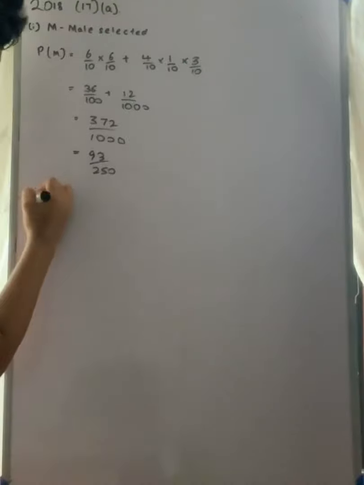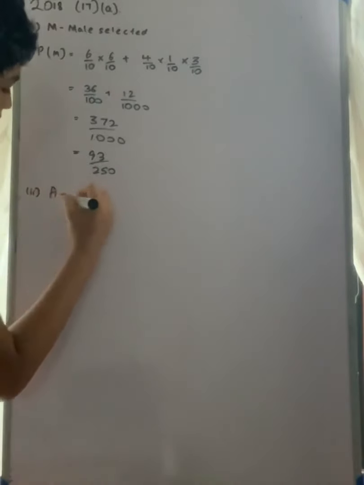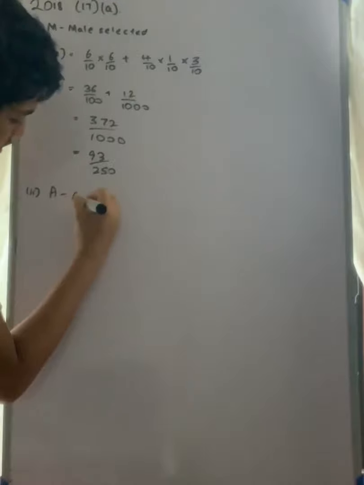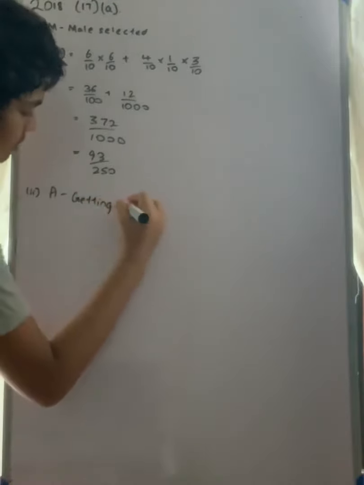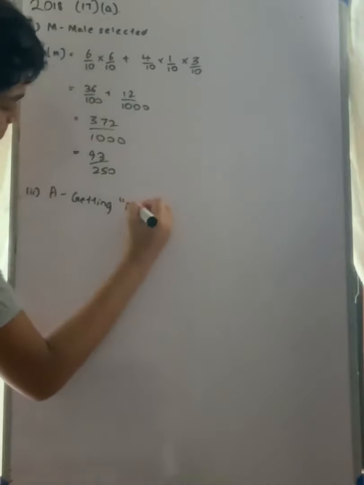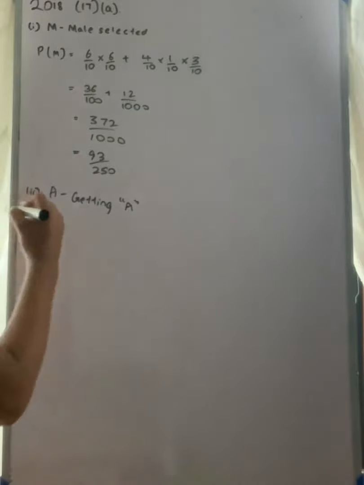So now in part 2, they're asking the probability of a male getting selected after getting A. So let's say A as getting the result A. So for this we need to apply the conditional probability, because they are asking a male who has been selected for the job after obtaining an A grade. So that is this.